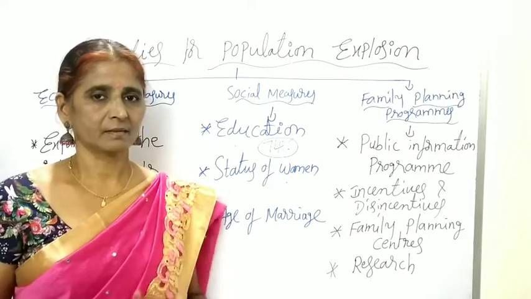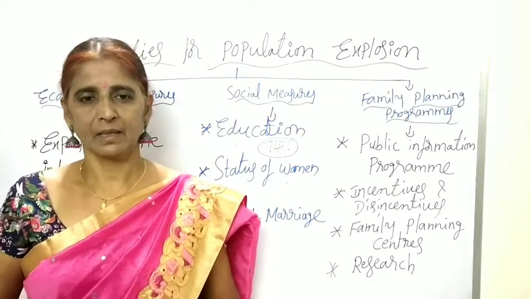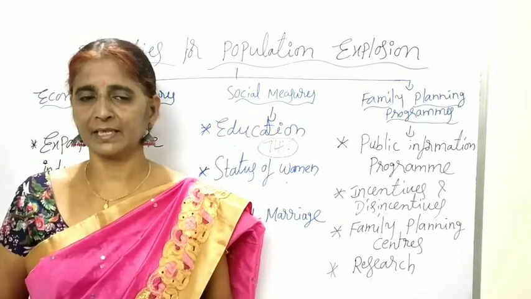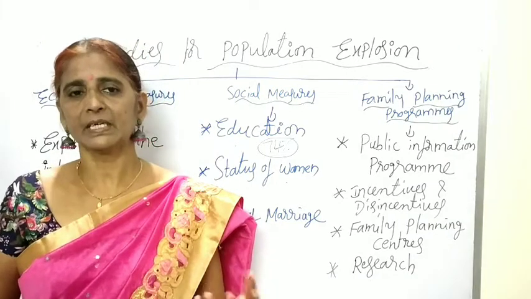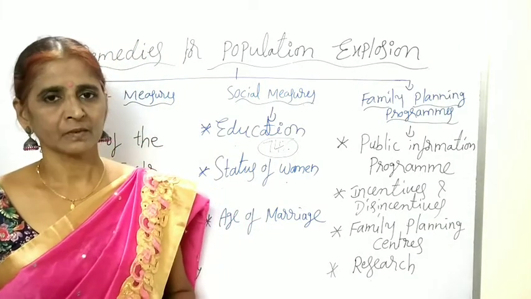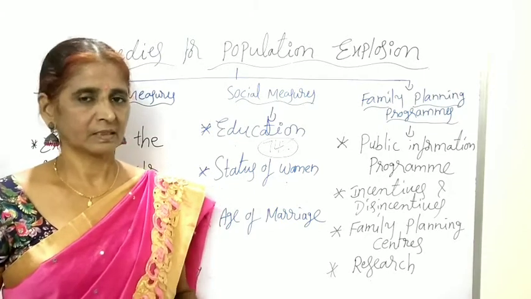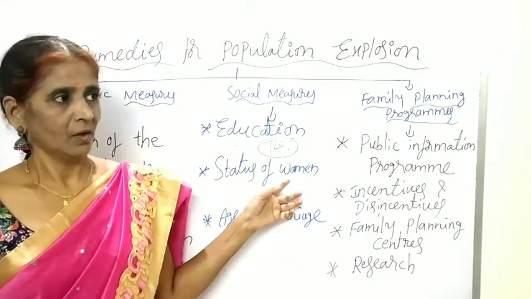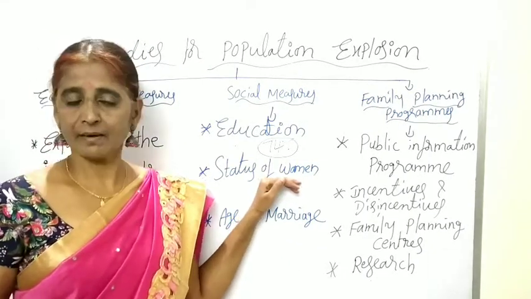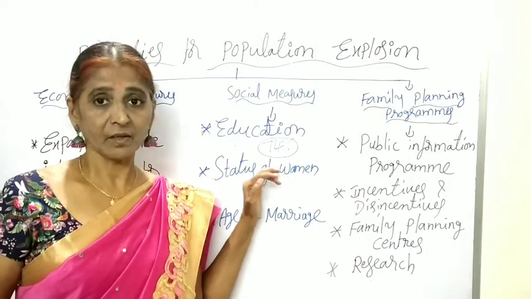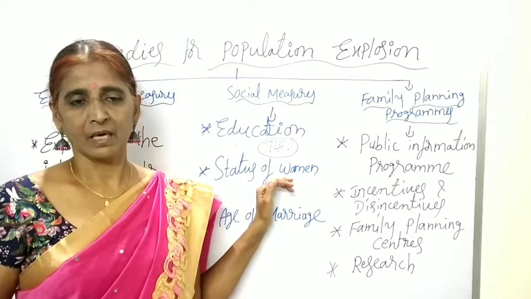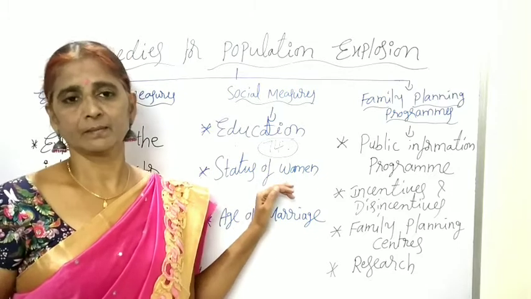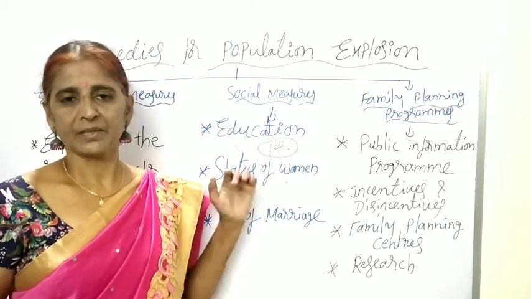And in some areas, people will give priority to the male child only. And the female child, they will neglect the future of the female child. Even they do not provide the educational facilities to the female child. So because of so many reasons, the status of women is inferior in our male-dominated society. Whenever women get the chance to choose the size of the family, and she is given equal rights to the men, definitely population growth will be controlled.